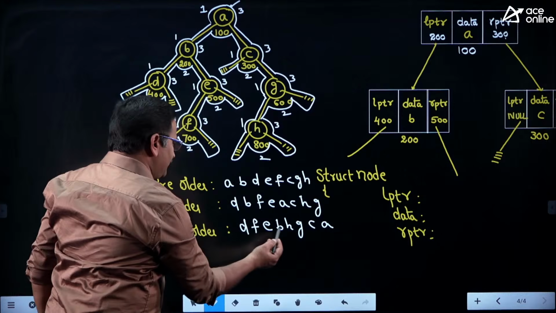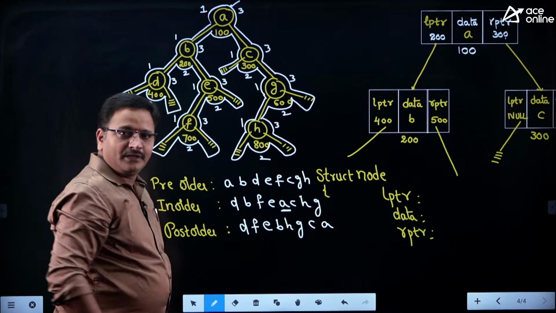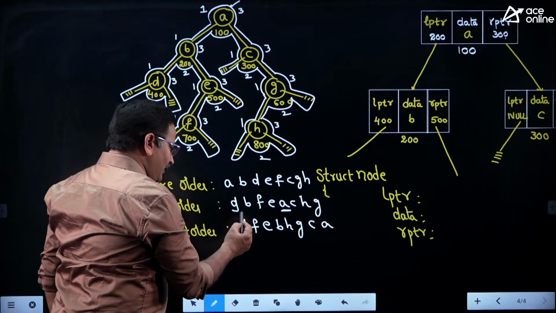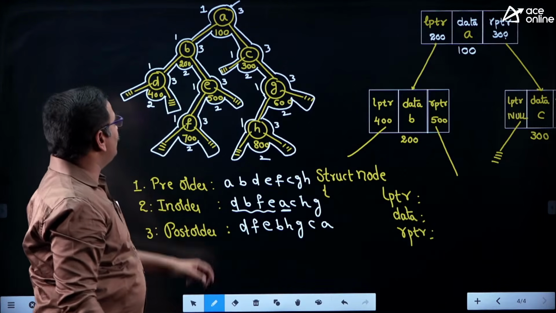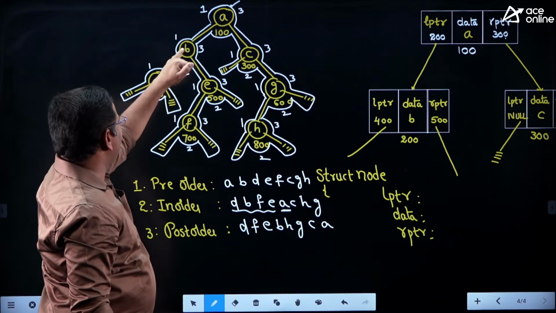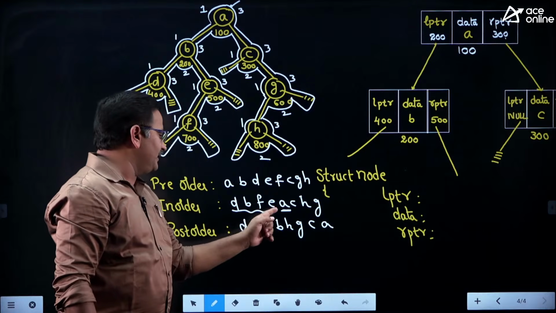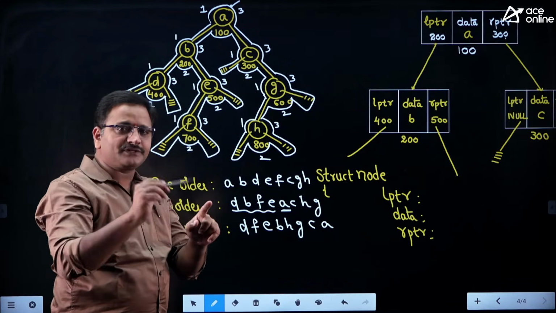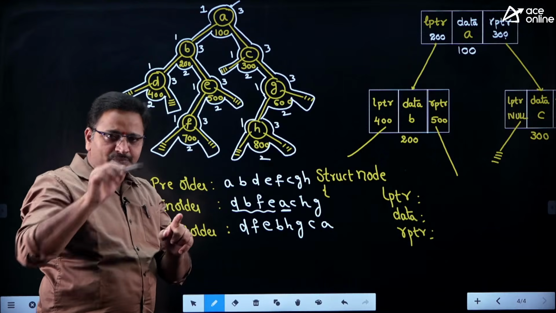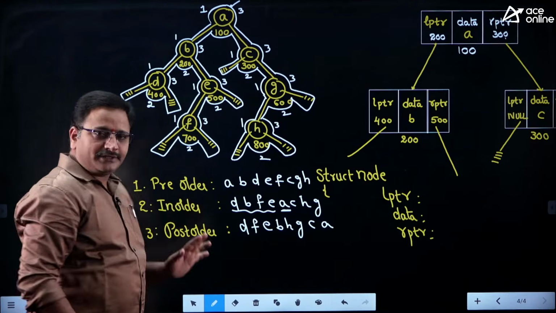So before reaching A, verify all left subtree nodes are completed or not. Who are the left subtree nodes for A? D, B, E, F. So clearly D, B, E, F completed here. Clear friends. For every node, first process left subtree and then visit that node and then process right subtree. That is called in-order traversal.